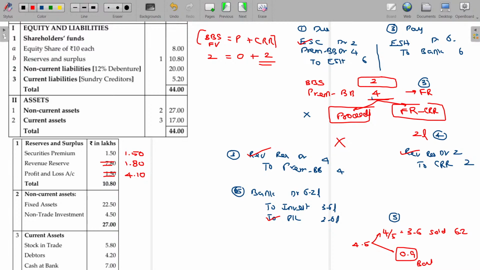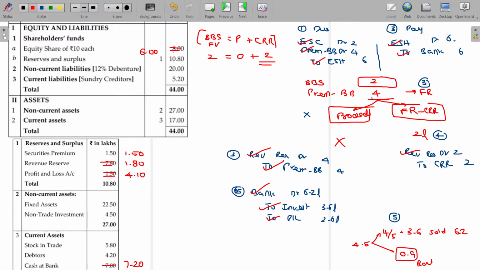Equity share capital debited by 2 lakhs. How much is the equity share capital? 8 lakhs. In that 2 lakhs is debited, means now it is 6 lakhs. Premium on buyback debit, premium on buyback credit got eliminated. Equity shareholders credit, debit got eliminated. Bank debit 6.2, credit 6. Still I have 20,000 excess, which will be added with the bank account. So 7, with that I add 0.2, so 7.2.